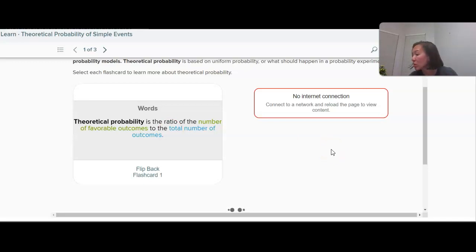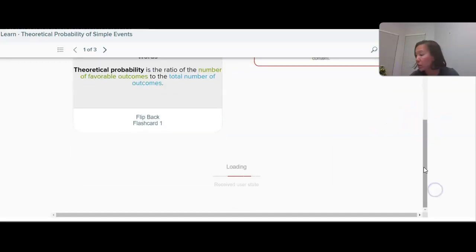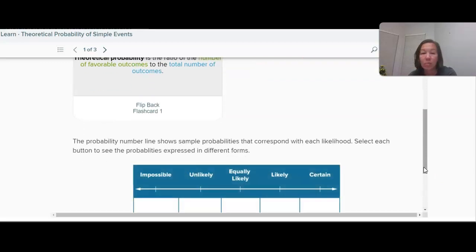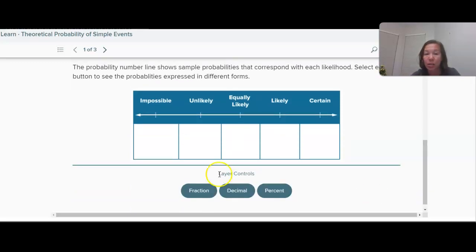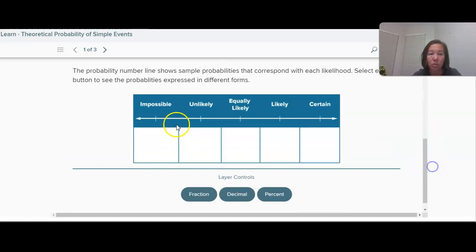If you look on page 531, the probability ratio, again, is the number of favorable outcomes over the total number of outcomes. And like we looked at the other day when we looked at likelihood in the very first section, we can see the probabilities that might go along with each likelihood here, as a fraction.